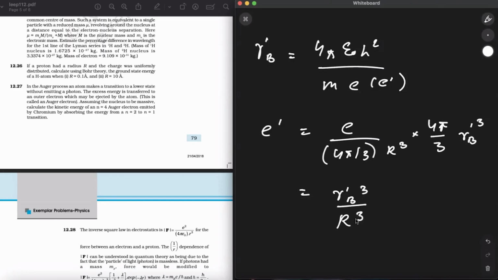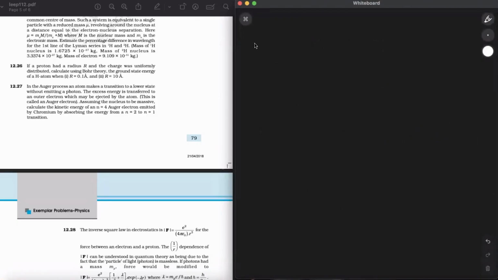Simple. Now r b dash raised to the power of 4, if I take r b dash cube to the other side, will be 4 pi epsilon naught h square upon m e square into r cube.